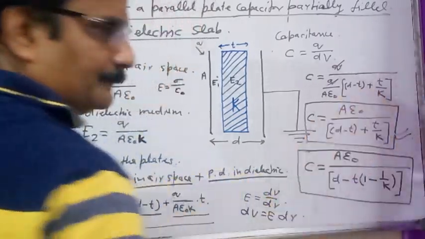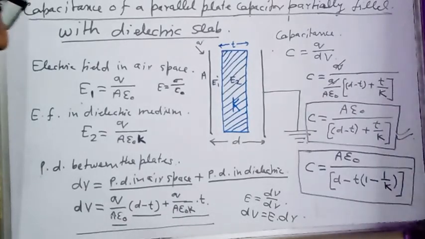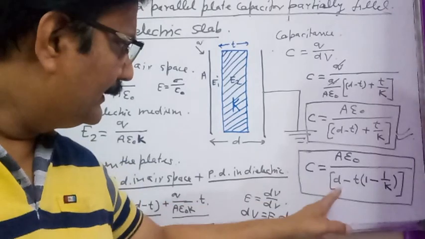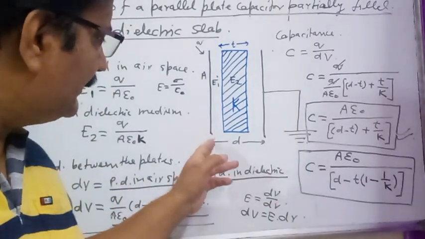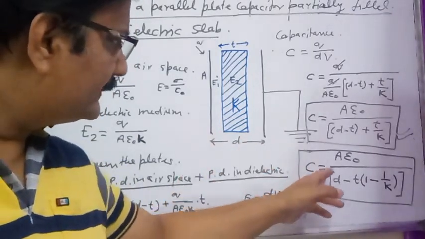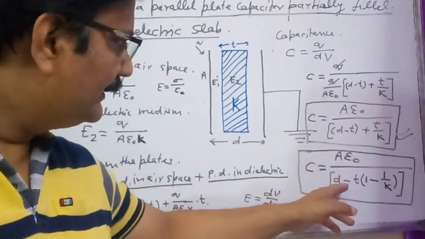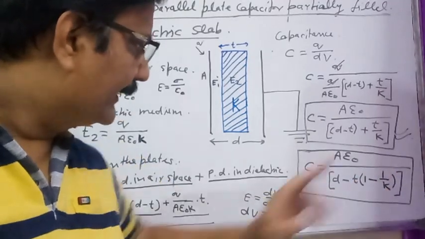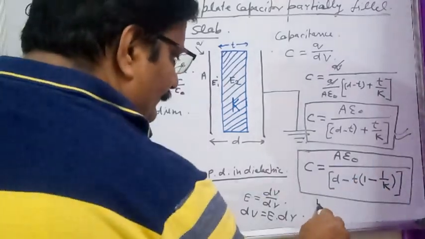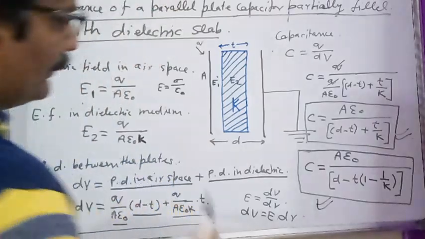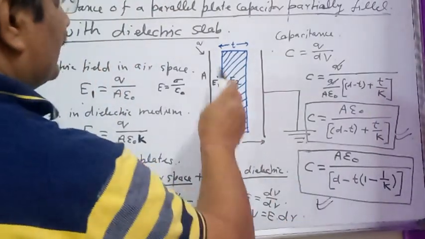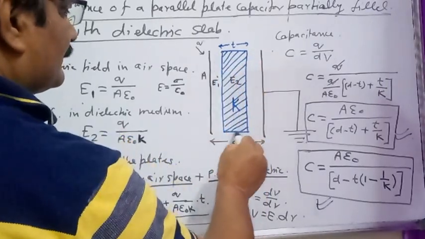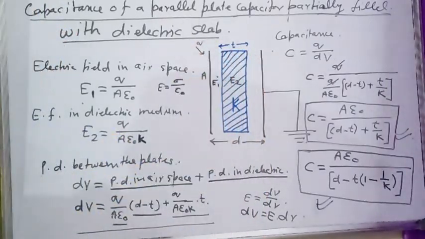This is the formula. Or if we take T common from the second and third terms, the formula for the capacitance of this capacitor can be written as C equals A epsilon naught divided by D minus T multiplied by 1 minus 1 by K. So this would be the formula if the space between the plates of a parallel plate capacitor is partially filled with a dielectric slab.